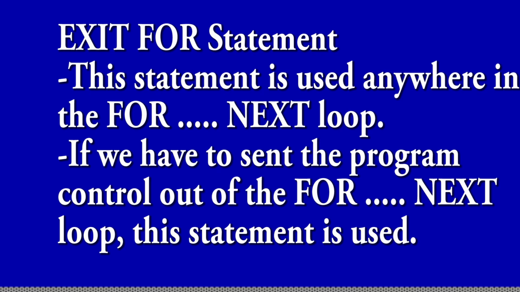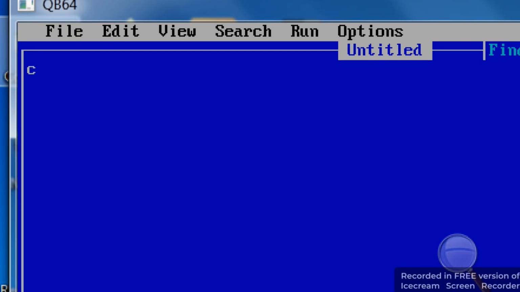So other statement is exit for statement. So it is not a separate statement, but it is always used in for next loop. Always not, but sometimes if you have to suddenly stop the loop, means any loop is running, but you get your output. In that case, you have to stop the loop. For that condition, we'll use exit for statement. So you can see the program example of it. So here is not syntax, means exit for is used within the for next loop. So we will not use exit for statement separately.